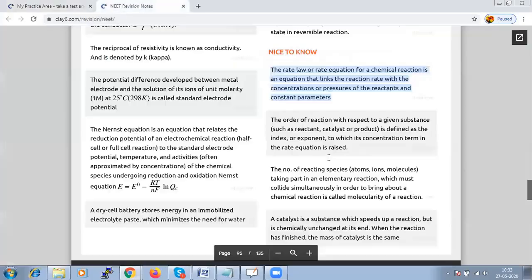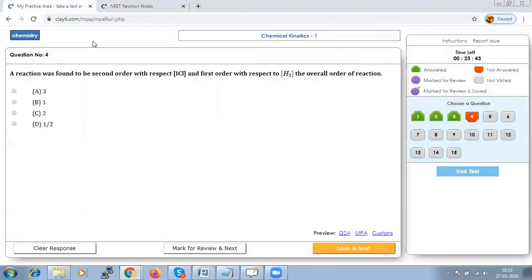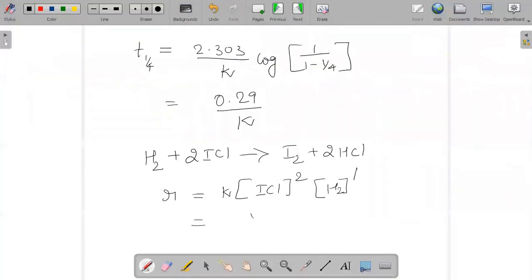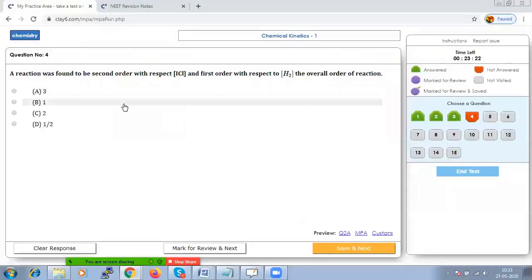Order of a reaction says that with respect to given substance, it is index or exponent to which its concentration term is raised. Hence, we say that we have to add up those two values. That is 2 plus 1, it should be 3. Hence, overall order is 3. Let us save that and go to next.